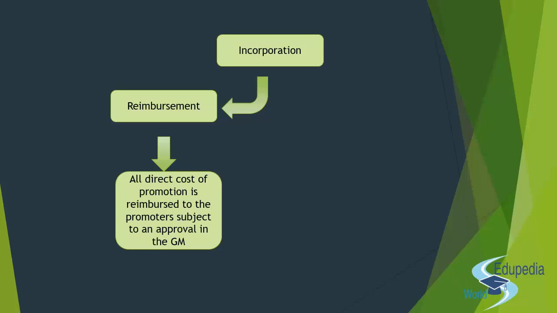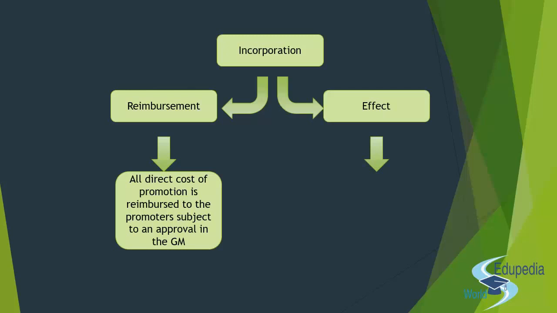And then we see the effect of incorporation. Once the producer company has been incorporated, what happens? As we have already discussed, it gets the nature of a body corporate, right? So once it is incorporated, it becomes a body corporate, it becomes a company.